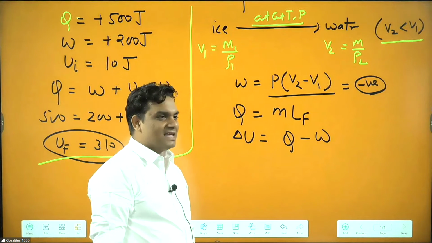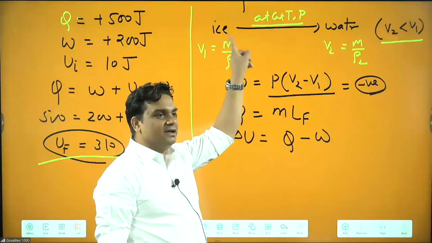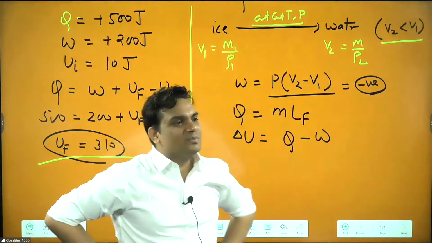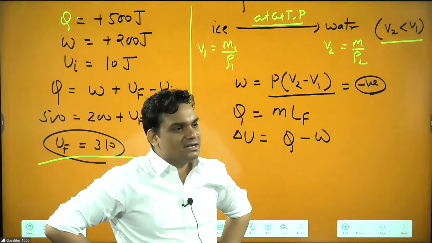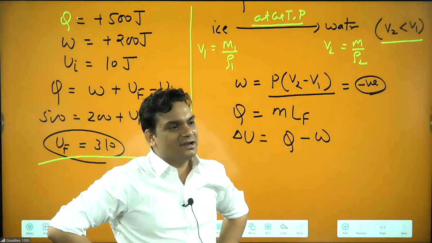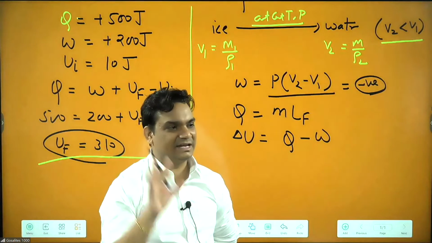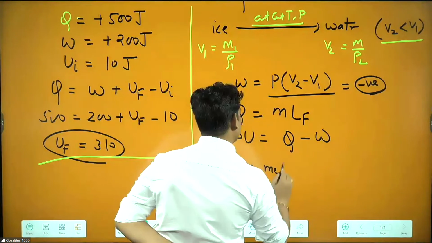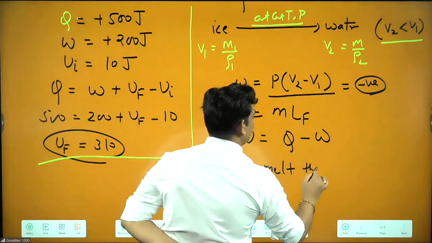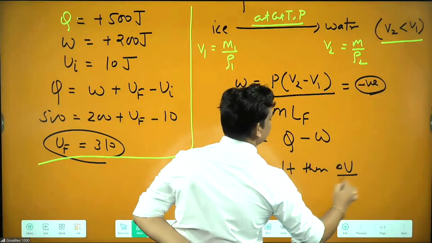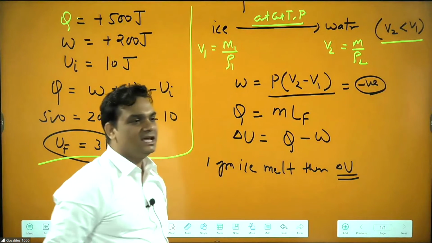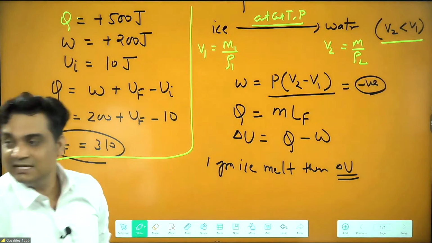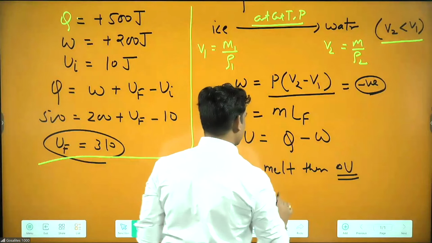Now they will ask: when 1 gram of ice melts, will the change in internal energy be more than 80, less than 80, or equal to 80? This is one theoretical question.